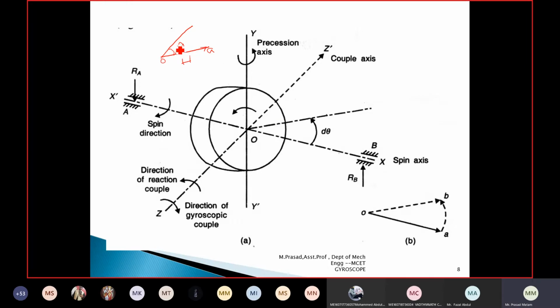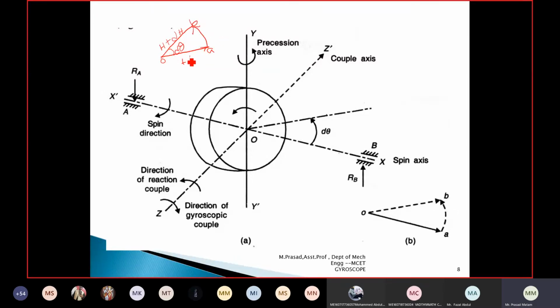The disk goes to the new position. What is the change in angular momentum here? In the new position, h plus dh is the new angular momentum of the disk. OA is the position of the spin vector which has angular momentum h. This moves by an angle d theta. Now the new angular momentum of the disk is h plus dh. This is the vectorial representation